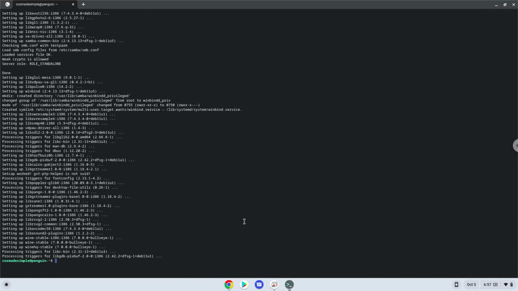Wine is now installed. Now we need to install one additional package which Wine requires.